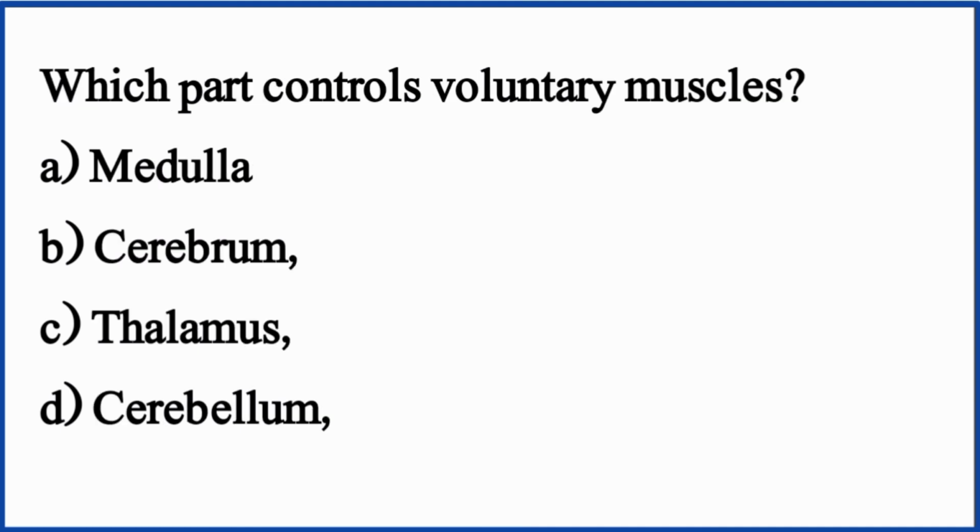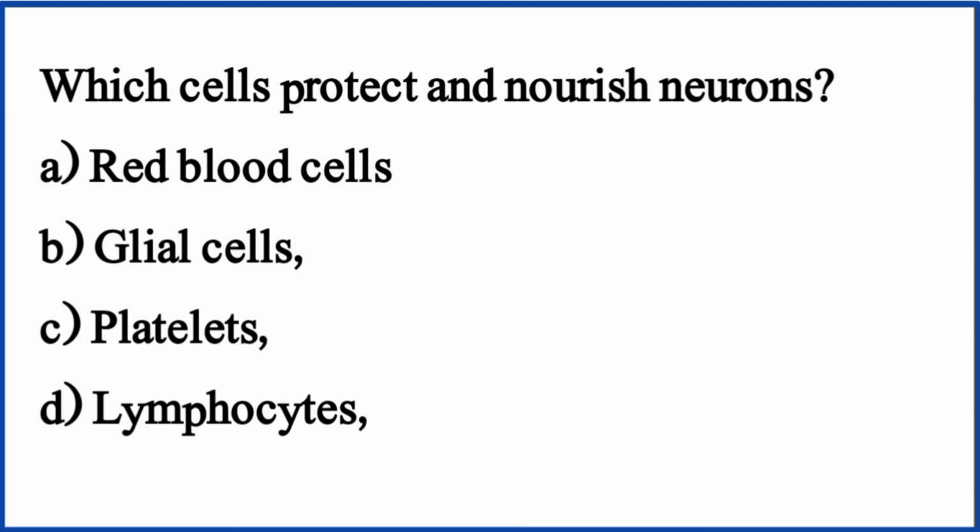Which part controls voluntary muscles? The right option is option B, cerebrum. Which cells protect and nourish neurons? The right option is option B, glial cells.